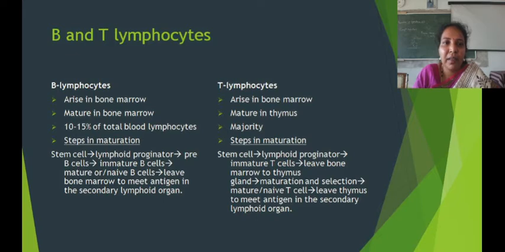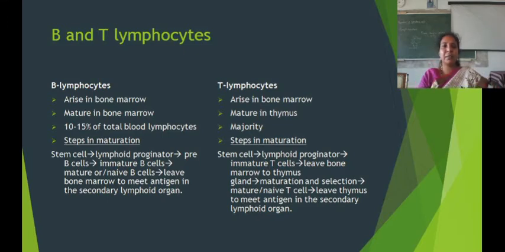Hence B lymphocytes are called bone marrow lymphocytes, and T lymphocytes are thymus derived lymphocytes, hence the name T lymphocytes. B lymphocytes compose about 10 to 15% of total blood lymphocytes, whereas T lymphocytes are present in the majority.